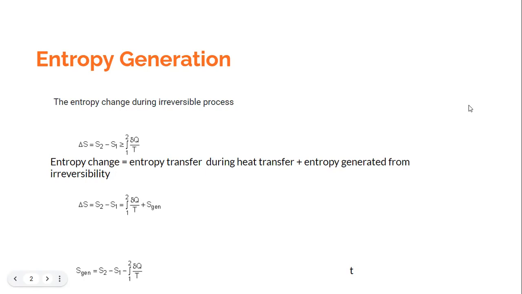The second important aspect is that we see here an inequality sign. It means that we say it is greater than the integral of del Q by T if the process is irreversible. It means we are talking about something called entropy generation, which has to do with the irreversibilities during the process. So in a way, the concept of entropy is related to at least two aspects. One is the aspect of heat transfer and second is the aspect of irreversibility.